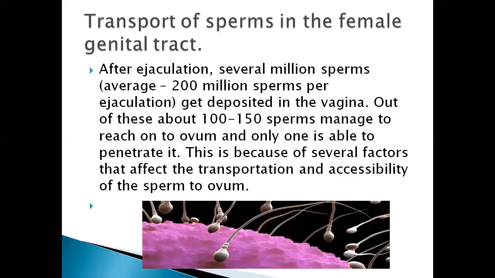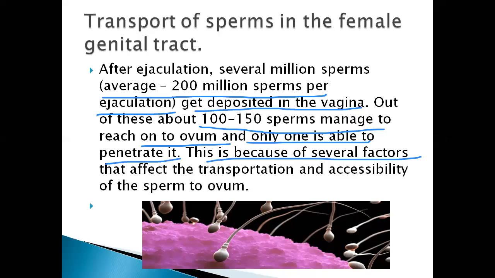The transport of sperms in the female genital tract: after ejaculation, several million sperms, on average 200 million sperms per ejaculation, get deposited in the vagina. Out of these, only about 100 to 150 sperms manage to reach an ovum, and only one is able to penetrate it. This is because of several factors that affect the transportation and accessibility of the sperm to the ovum.